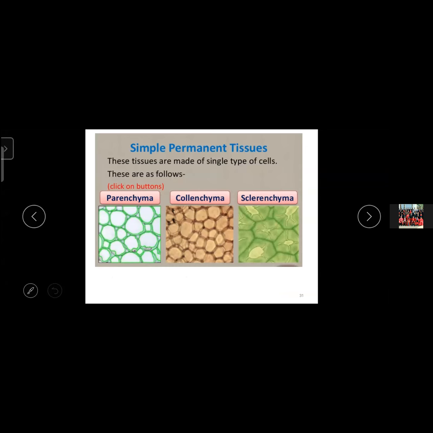Simple permanent tissues, there are 3 types. PCS. P for parenchyma, C for collenchyma, and S for sclerenchyma. With this, all 3 you can understand properly. But when they suddenly give 2, you will have a confusion. These tissues are made up of single types of cell. These are the following: parenchyma, collenchyma, sclerenchyma.